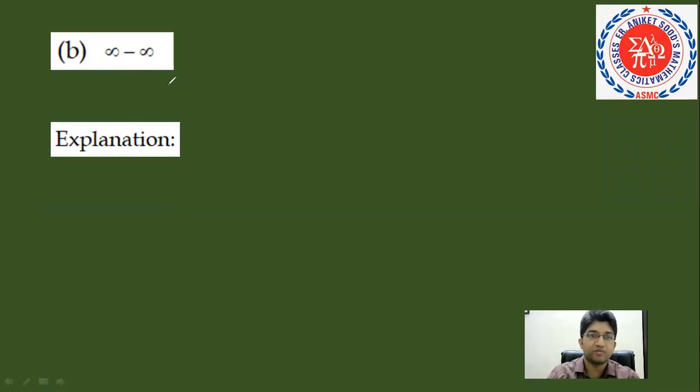Second indeterminate form is infinity minus infinity. We just talked about infinity; it can be written as 1 upon 0, and the second is also 1 upon 0. If we take the common denominator as 0, it is 1 minus 1 upon 0, so this looks like 0 upon 0, and 0 upon 0 is an indeterminate form, hence infinity minus infinity is too. I hope that is also clear.